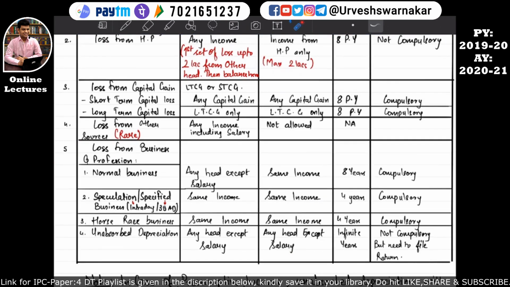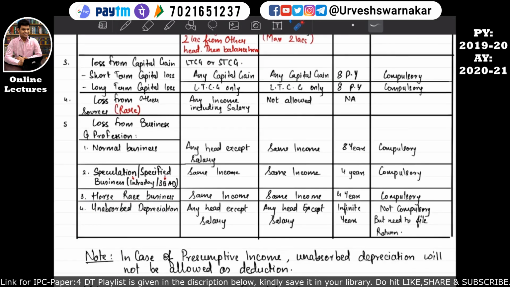Let's move on to our next head, that is the business head. If an assessee incurs a loss from business and profession, how will we adjust it? So there are possibilities: an assessee doing a normal business, an assessee doing a speculative as well as specified business, an assessee doing horse race business, and unabsorbed depreciation. This is not a type of business, but this is a kind of expense. So let's understand loss from business and profession.